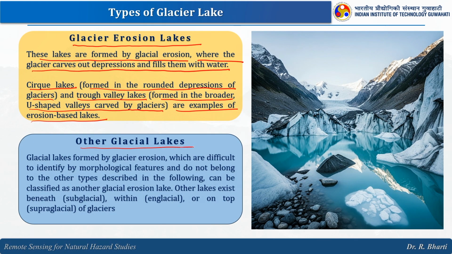The other glacial lakes that we have discussed earlier also form by glacier erosion, but are difficult to identify by morphological features and do not belong to the other types described in the following, and can be classified as another glacial erosion lake. These other lakes can exist beneath, within, or on top of the glacier. So it can be subglacial, inglacial, or supraglacial, right.